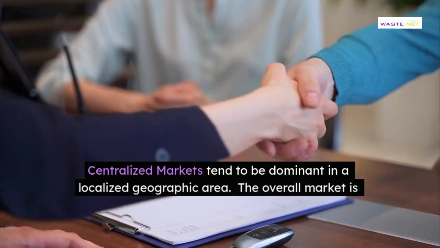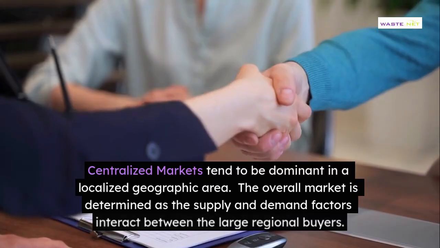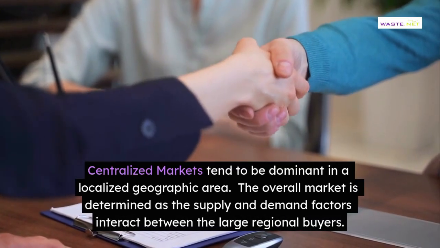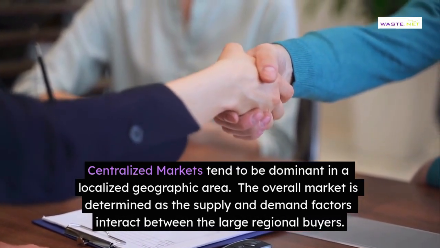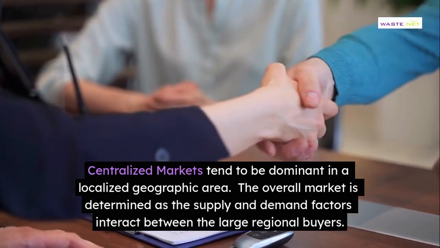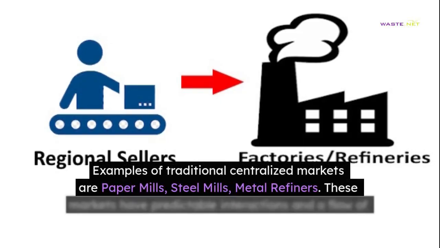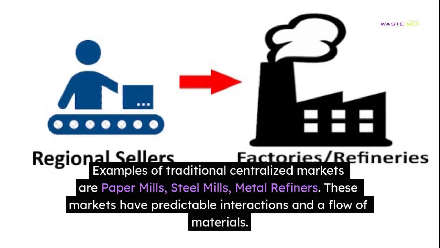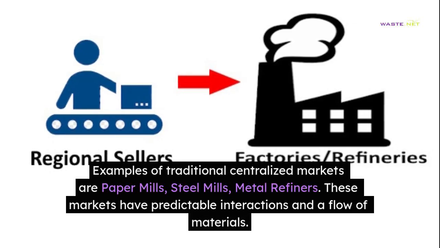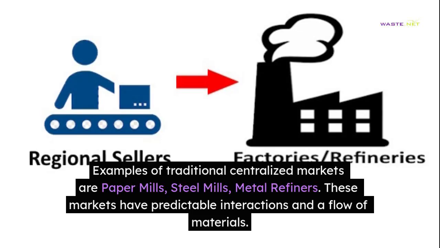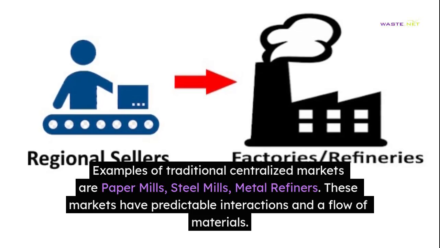Centralized markets tend to be dominant in a localized geographic area. The overall market is determined as the supply and demand factors interact between the large regional buyers. Examples of traditional centralized markets are paper mills, steel mills, and metal refiners. These markets have predictable interactions and a flow of materials.